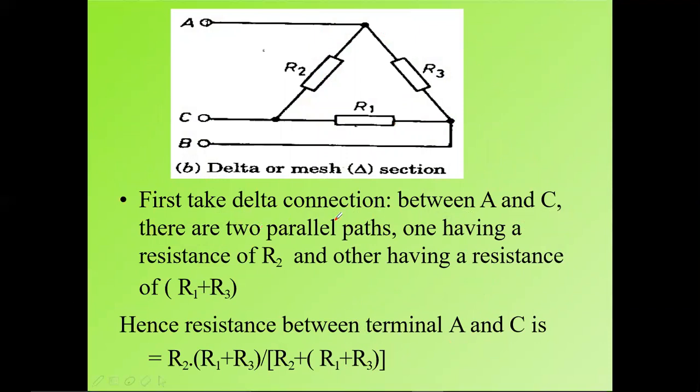Now first take the delta connection. Before the transformation of delta to star, we first need to know the equivalent values. While finding the equivalence between any terminals, you need to consider two terminals of the circuit.